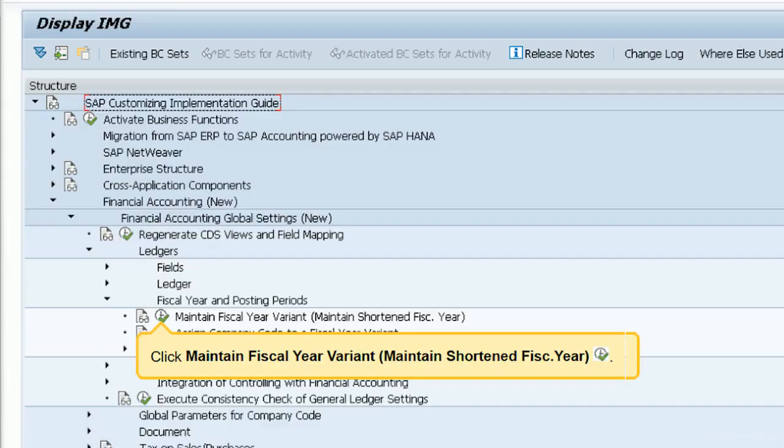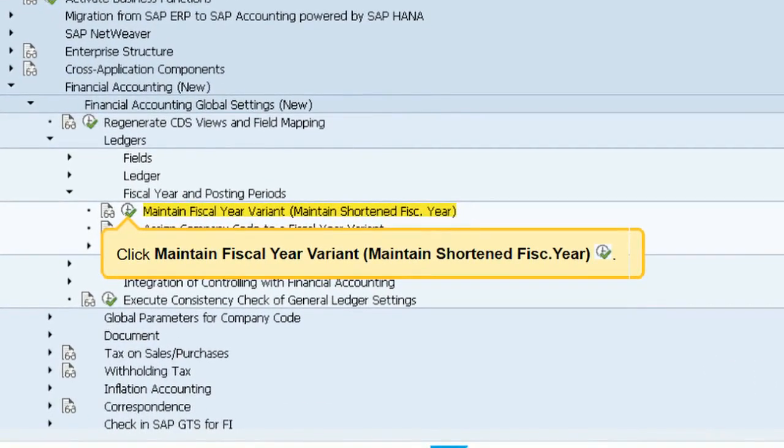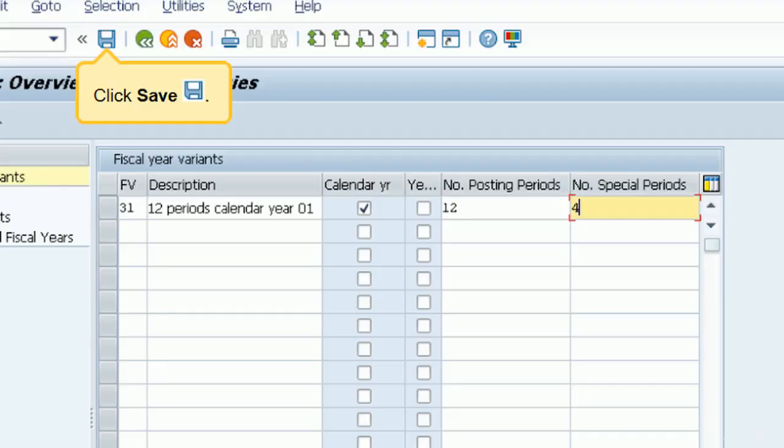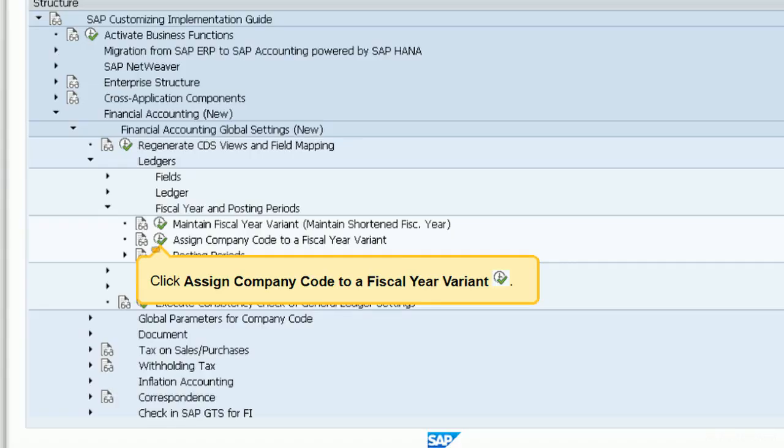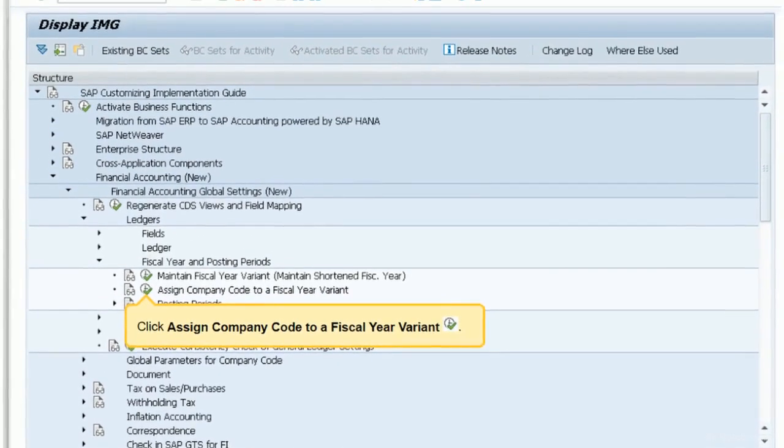Looking at the SAP implementation guide, this is the exact configuration path used to establish these time rules. The process begins by selecting the node to maintain the fiscal year variant. This screen shows the creation of a standard variant. For variant 31, notice the explicit division between the 12 posting periods and the dedicated 4 special periods. Building rules is only the first step. The variant must then be linked to a corporate entity by assigning a company code. Here, company code GR01 is formally mapped to fiscal year variant 31, permanently binding theoretical rules to real-world corporate data.